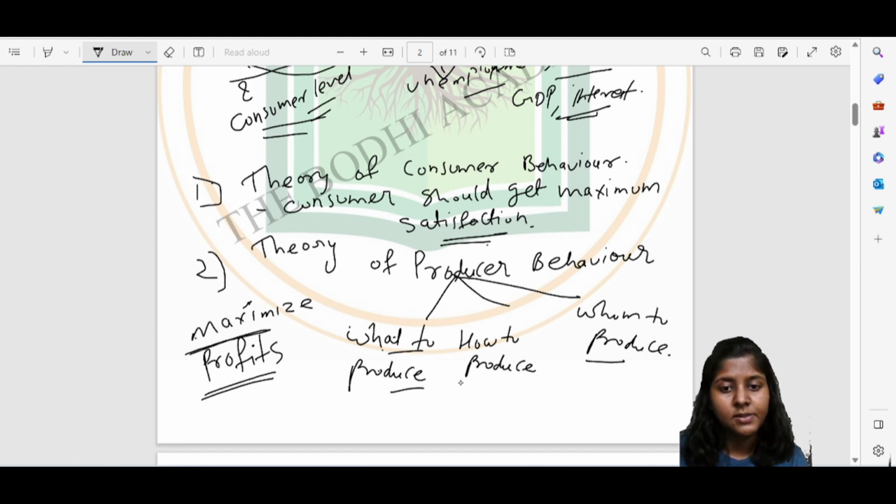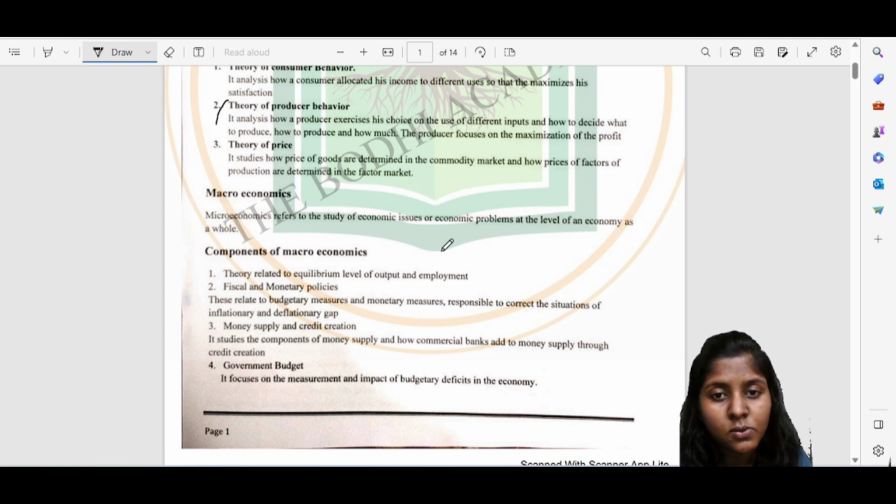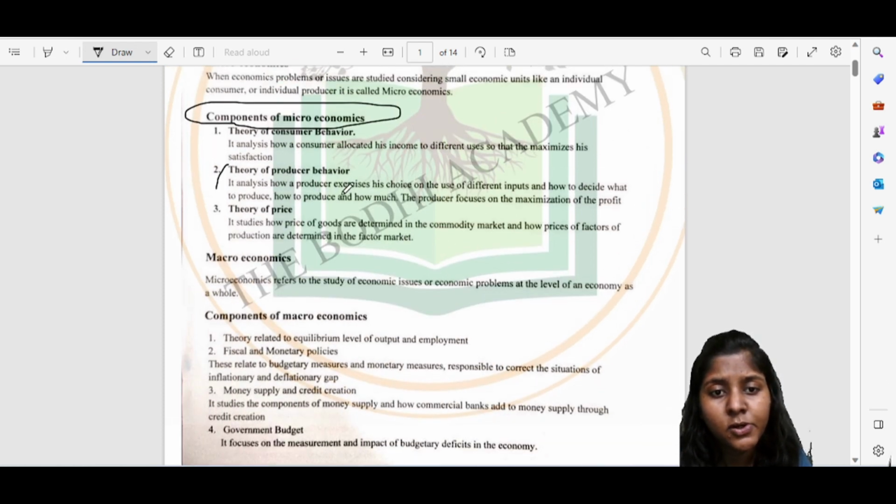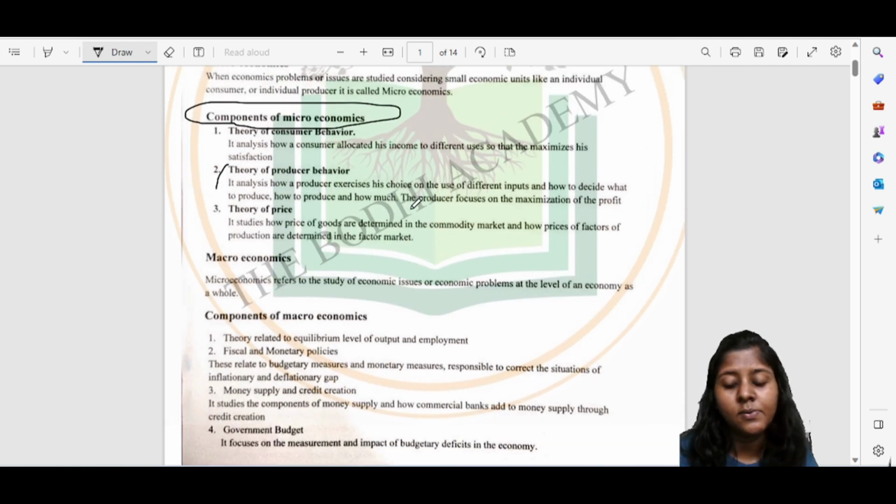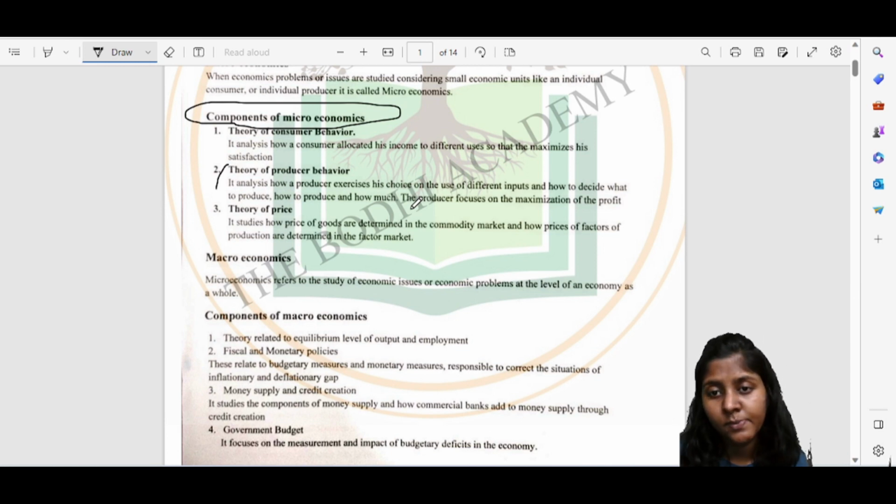Okay, so theory of producer behavior is only that the producer exercises his choice on the use of different inputs. He decides what he has to produce, how to produce, for whom he has to produce, and in how much quantity.